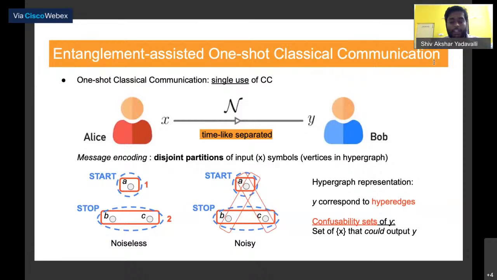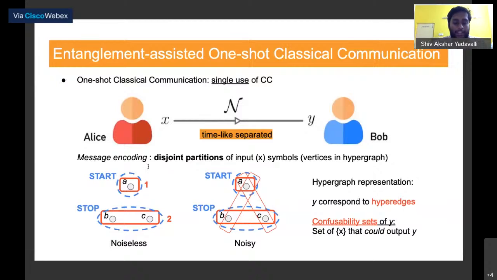There was a lot of work done on this in the 1950s by Shannon, who essentially saw that capacities of classical channels can be thought of as the independence number of the hypergraphs and the graphs associated with this classical channel. So let's just understand this hypergraph representation of this classical channel. All the vertices represent input symbols, and all the hyperedges represent output symbols. And an output symbol encompasses all the input symbols that could have output that specific output symbol. So 2 here encompasses B and C. That means that you could have gotten the output 2 whether you pressed input B or input C, probabilistically, right?